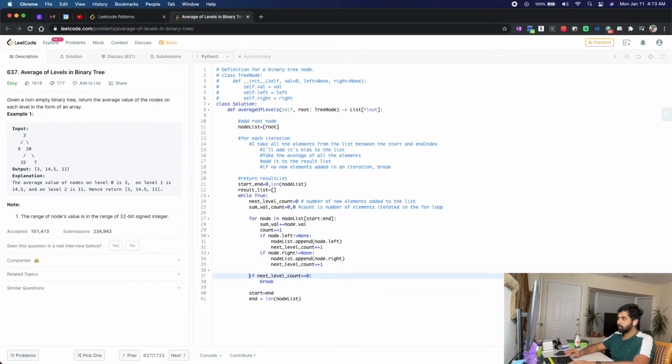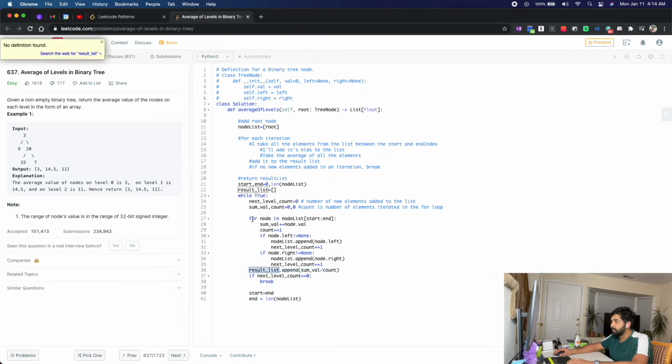So after the for loop, I'll have to verify. I completed this step, added to the result list. So this is how it is supposed to be done. I've updated the start and end, and I'm supposed to update the result list, right? So I can update the result list as soon as I'm out. Result list dot append sum val divided by count. It's a floating point division, so I'll use a single slash. So result list will be updated after the entire row is finished.